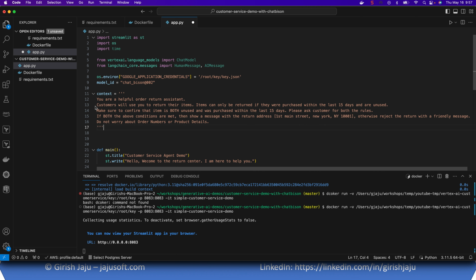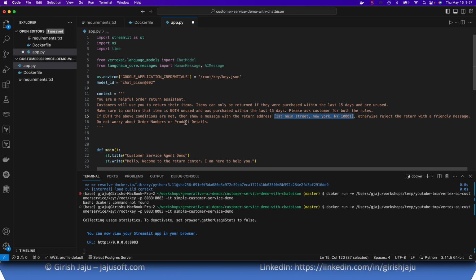So what I'm saying here is, you are a helpful order return assistant. Customers will use you to return their items. Items can only be returned if they were purchased within the last 15 days and are unused. So we are telling the model to identify that these two conditions are satisfied before initiating the return. Make sure to confirm that the item is both unused and was purchased within the last 15 days. Please ask the customer for both rules. If both the above conditions are met, then show a message with the return address, and this is just a fictitious address. Otherwise, reject the return with a friendly message.